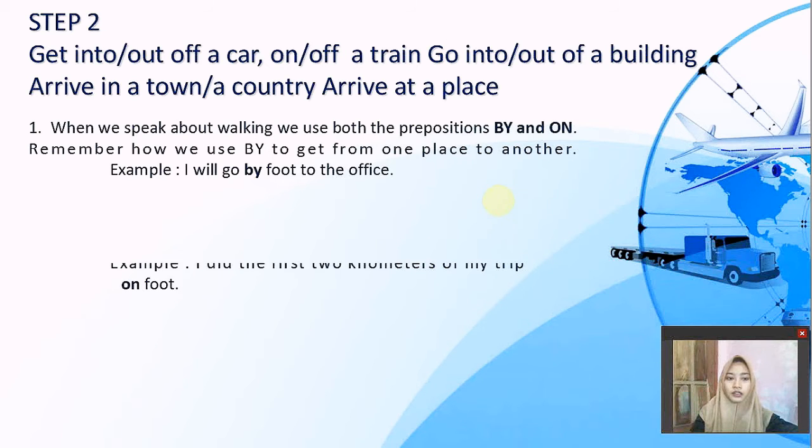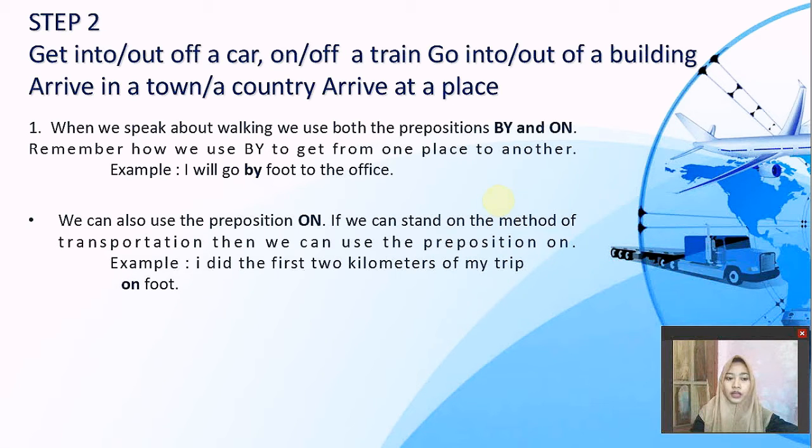And next, we can also use the preposition on. If we can stand on the method of transportation, then we can use the preposition on. Since we stand on our feet, we can use this preposition. For example, I did the first 2 kilometers of my trip on foot.